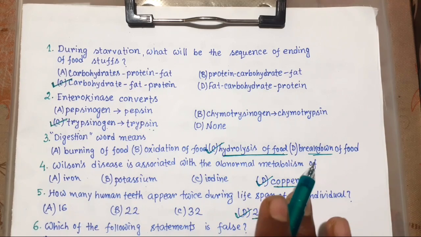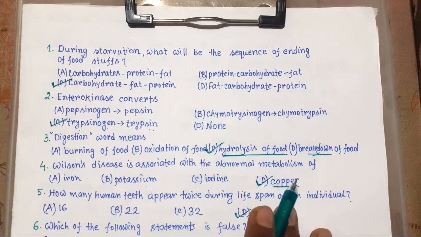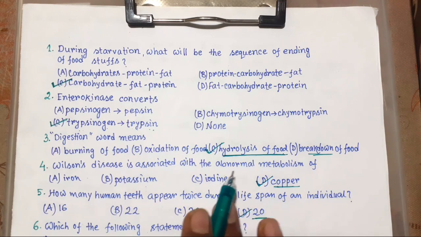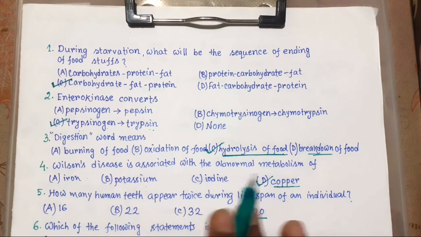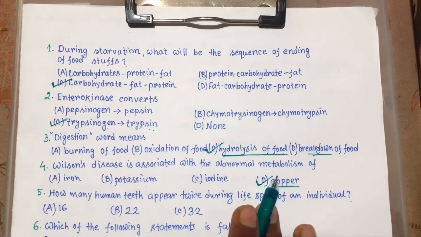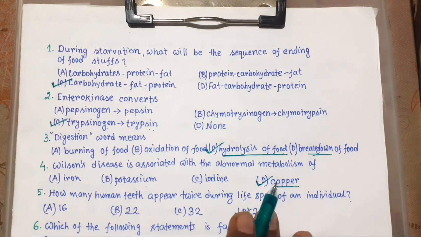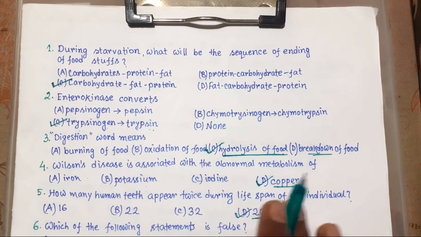A set of temporary milk or deciduous teeth that is replaced by a set of permanent or adult teeth. So this type of dentition we call diphyodont.